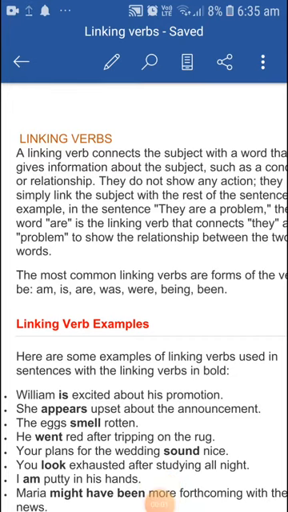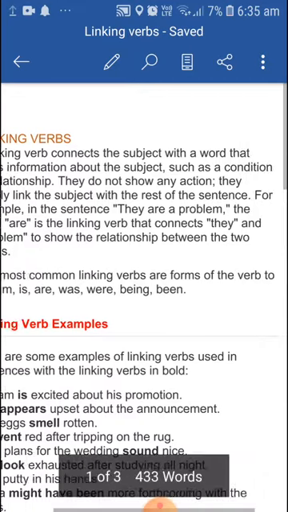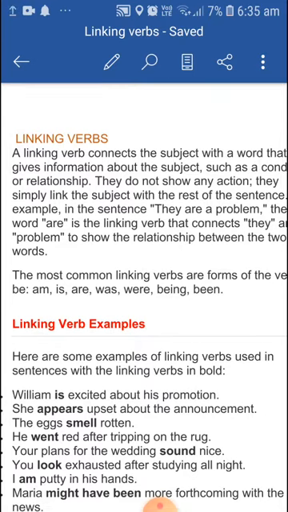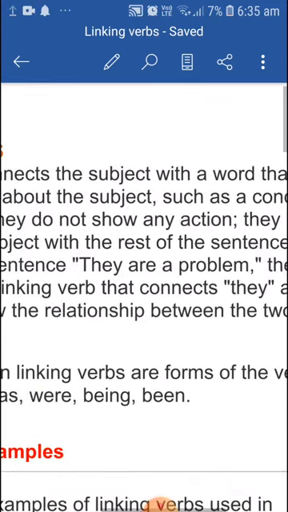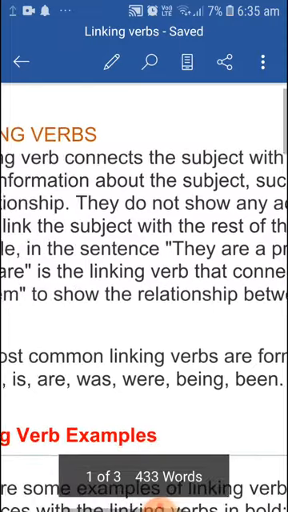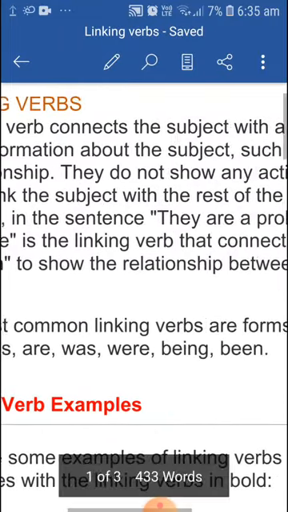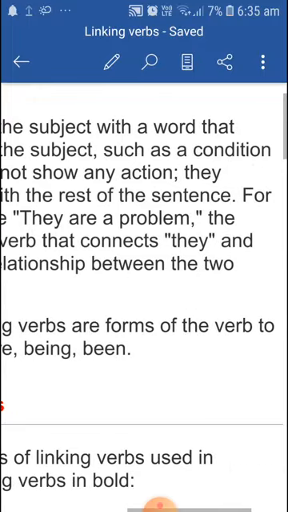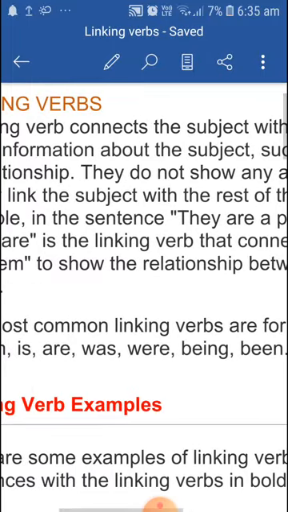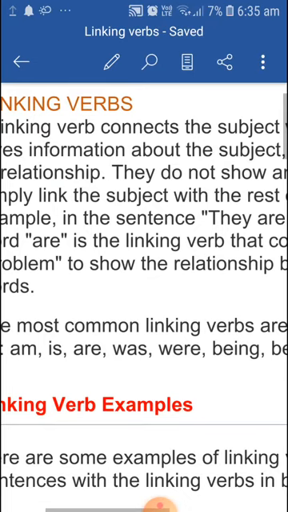Hello children, let us move on to the other kind of verbs that are linking verbs. What is a linking verb? A linking verb connects the subject with a word that gives information about the subject, such as condition or relationship. They do not show any action.